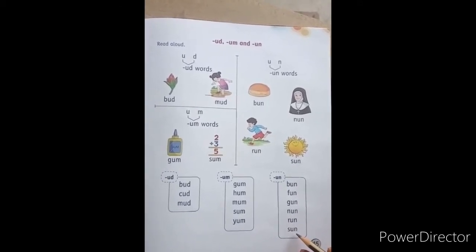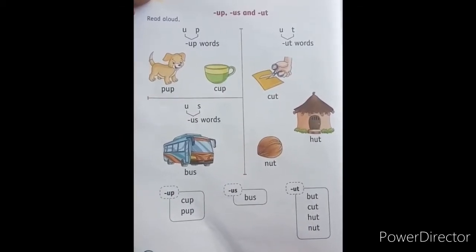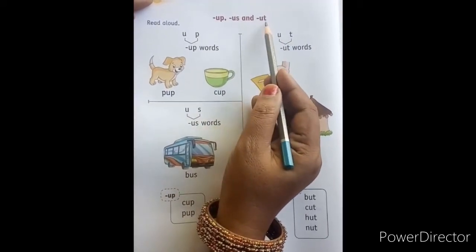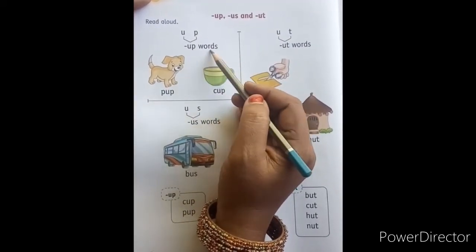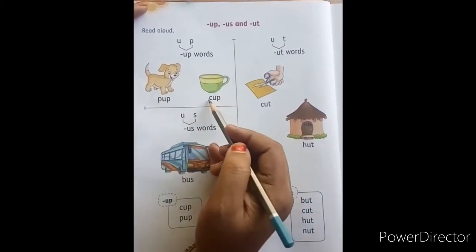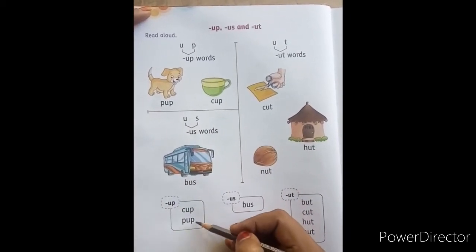Let's go with the next page, children. See, children, page number 46 in the textbook. Here we have UP, US and UT words. What is the phonic sound of UP? Up. So P-U-P, pup. C-U-P, cup. And here we have again cup and pup.